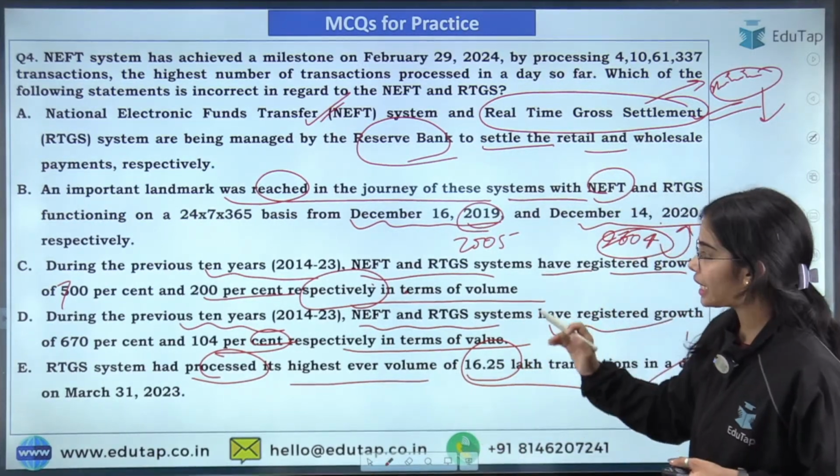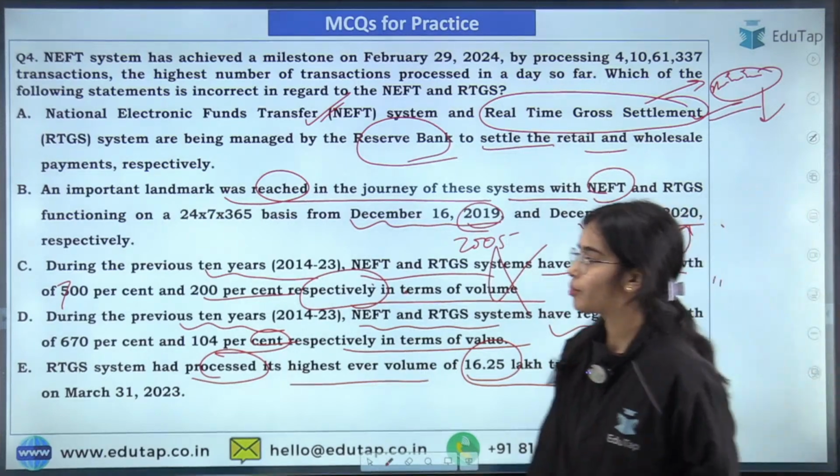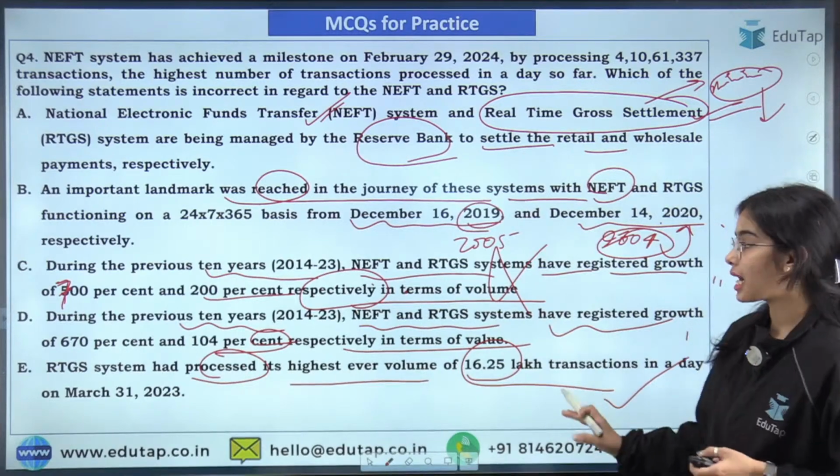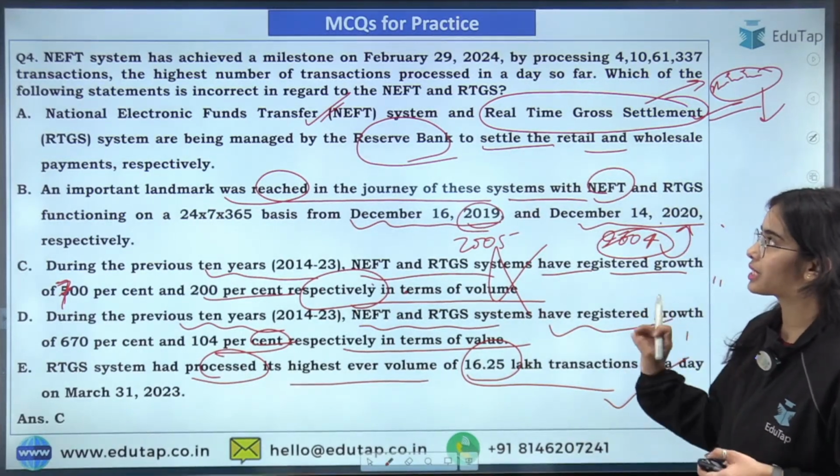So here the only incorrect statement was the third one, because it should be 700% and not 500. Okay, so this is the answer. C is the answer here. That was the incorrect statement.